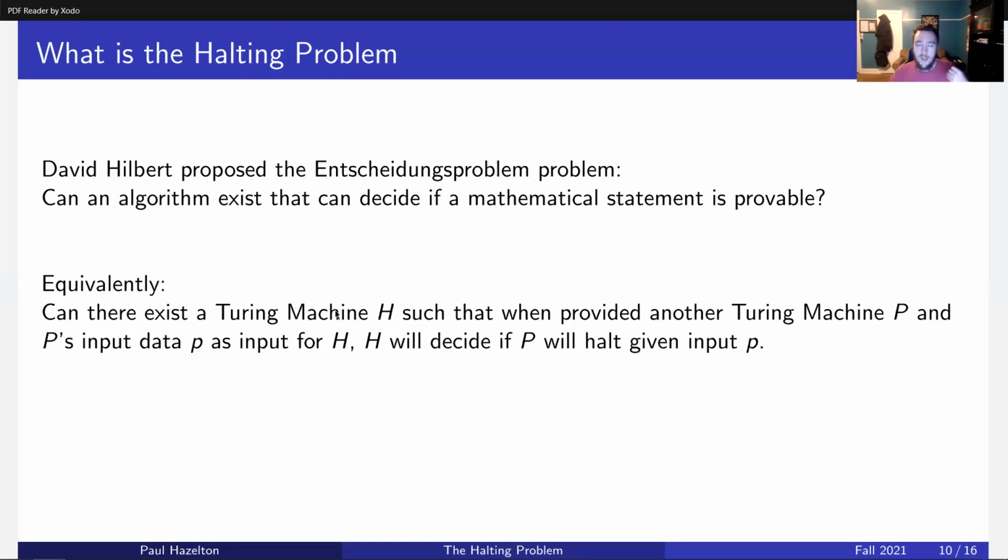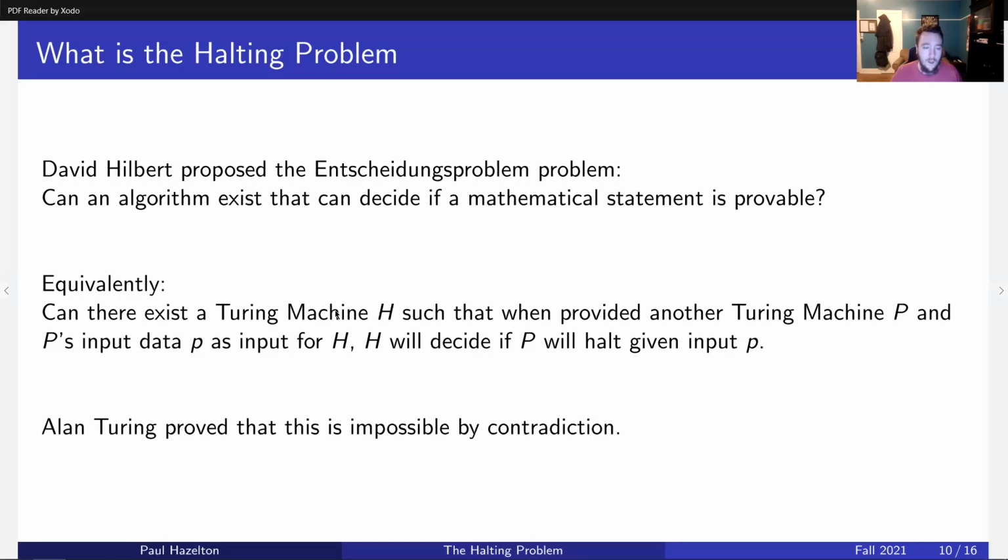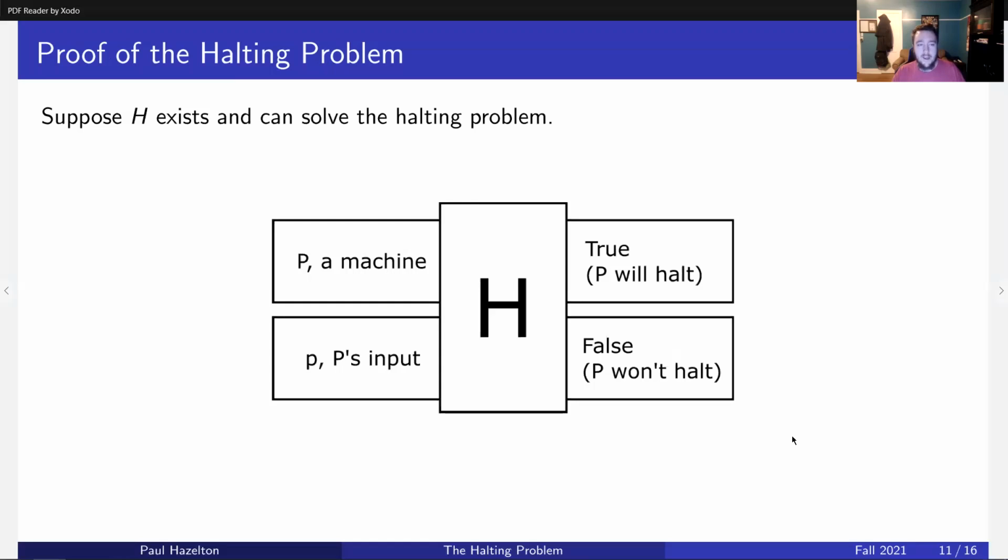But it's annoying if you want to run your machine and maybe it'll come up with an answer tomorrow. Maybe it'll take a year. Maybe it will never finish. So it would be cool if you had this machine that could figure out if it'll loop forever or halt. And Alan Turing proved that this machine cannot exist by contradiction. So assume H is this Turing machine and it exists and it can do this problem. It takes in another machine and an input and it decides if it will halt or not and prints out true or false. So now we build a new machine, H prime.